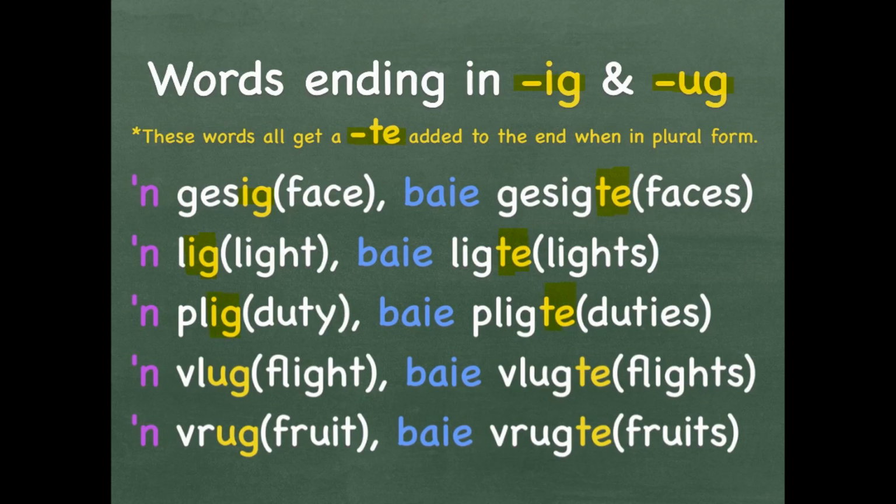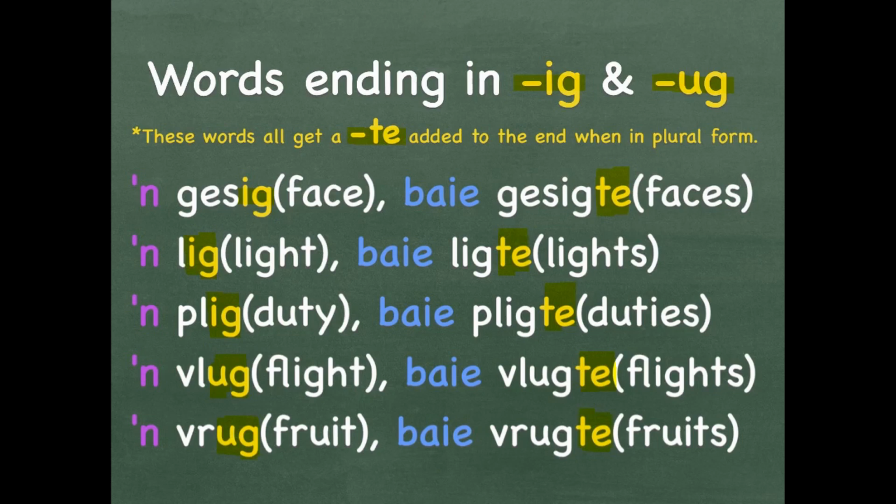A vlug, that means a flight, and baie vlugte, add a TE to the back of the word, and that means flights, more than one flight. A vrug ends with a UG, it means fruit, and baie vrugte is more than one fruit, fruits.